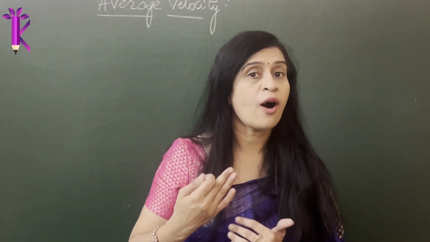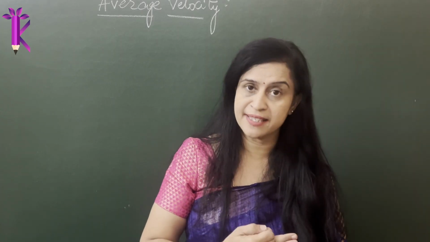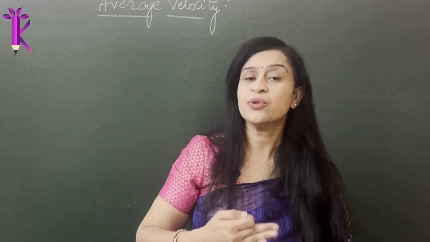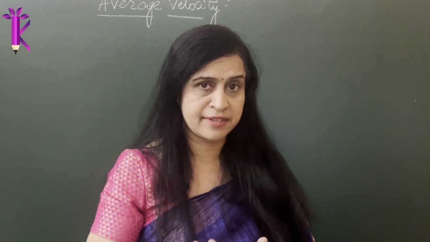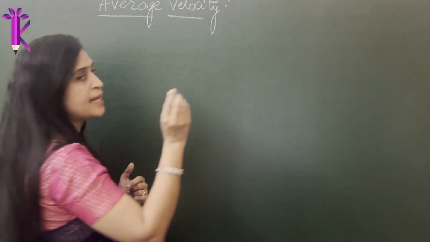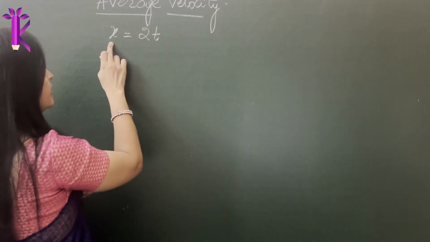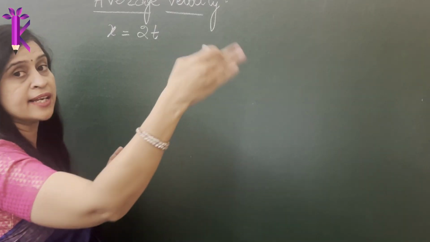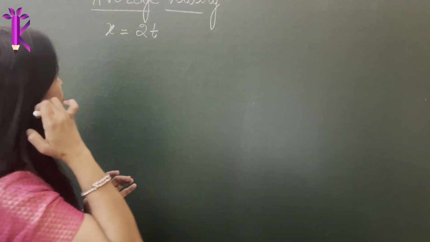So before we jump on to understanding what instantaneous velocity is and how we mathematically calculate it, I'd like to help you understand average velocity a little bit more with the example of a graph. Let's say you are being given an equation where x is equal to 2t. So this is the relationship between displacement and time. Let's calculate the values of x1, x2, x3 at various values for t1, t2, t3, t4. Now if you have this, it becomes really easy to calculate.